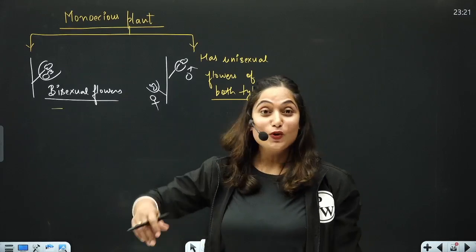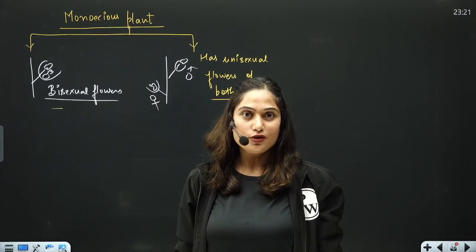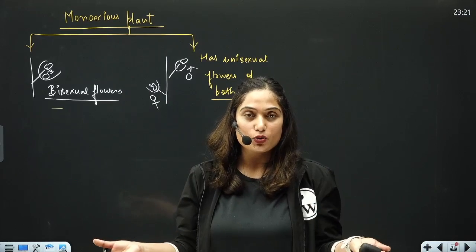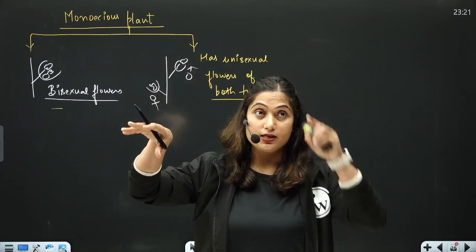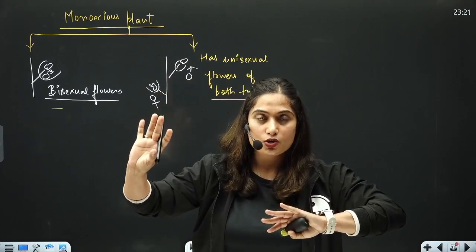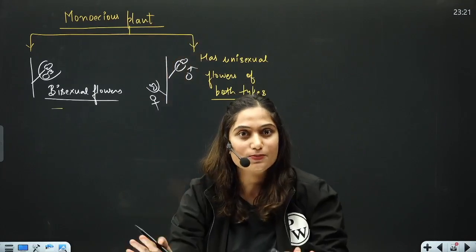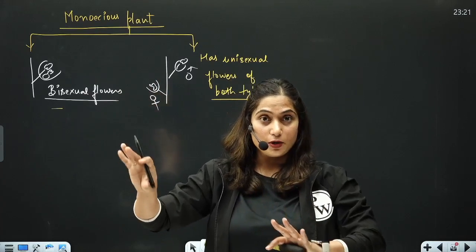So if the plant has bisexual flowers, obviously the whole plant will be bisexual. And if the plant has some flowers that are male flowers and some that are female flowers, the flowers are unisexual, but the whole plant is bisexual because it has both male and female flowers. Are you getting my point?